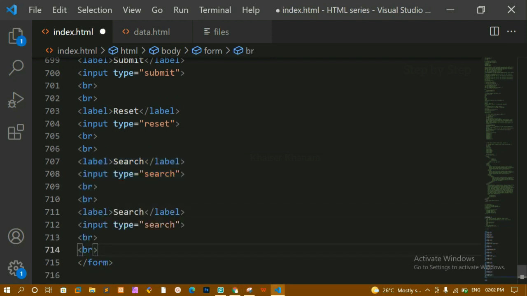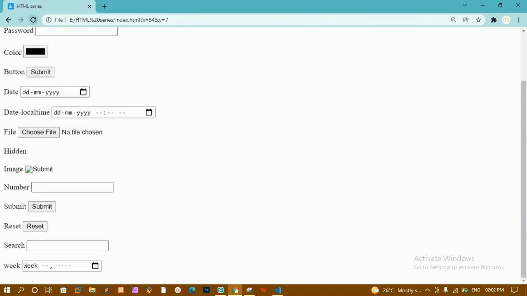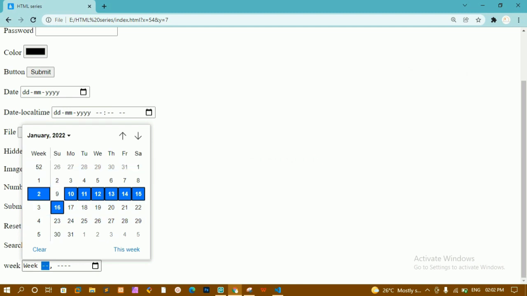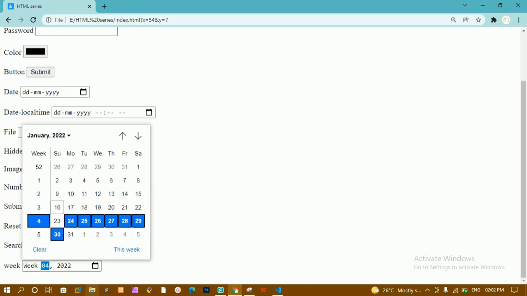Now here I'm going to paste and here I'll write week. We are having type is equal to week as well. I'll save this, I'll refresh this one. Now you can see it is going to give me the weeks. Whatever week I want, I can just select it like this. I can select week number 4, and also I can give the year.